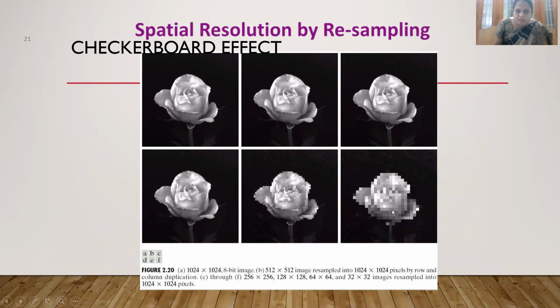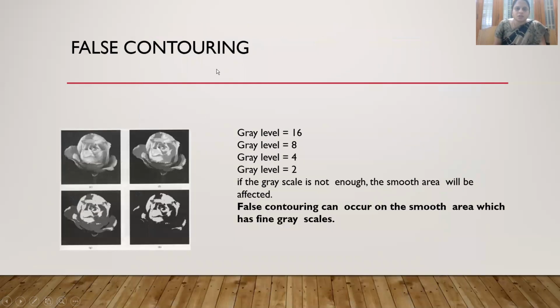But here we are having a checkerboard, the size here is 32 cross 32. So we are having this checkerboard effect. If we reduce the spatial coordinates, then you have this checkerboard effect. If we have more slicing or more samples, then we will see very clear details of the picture.